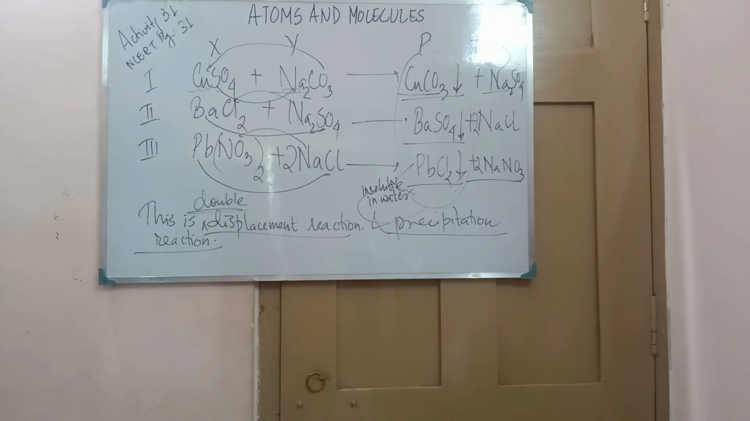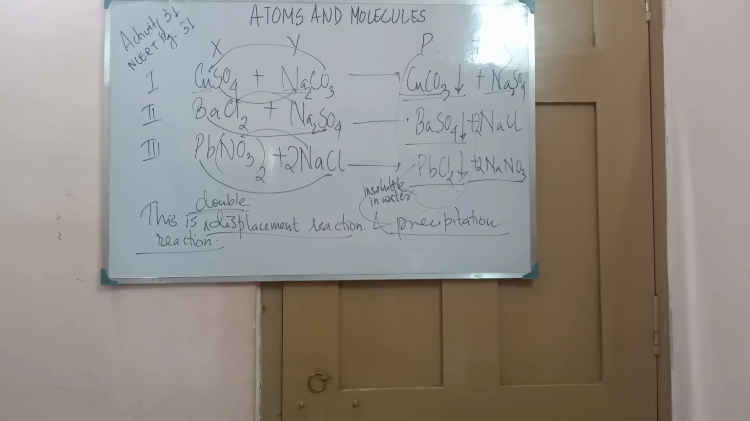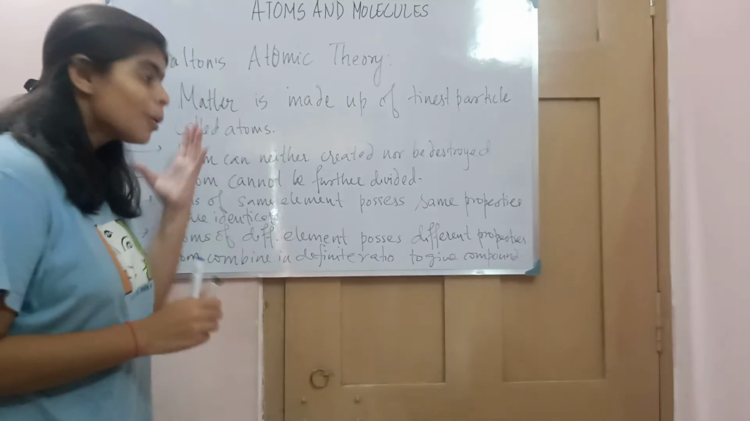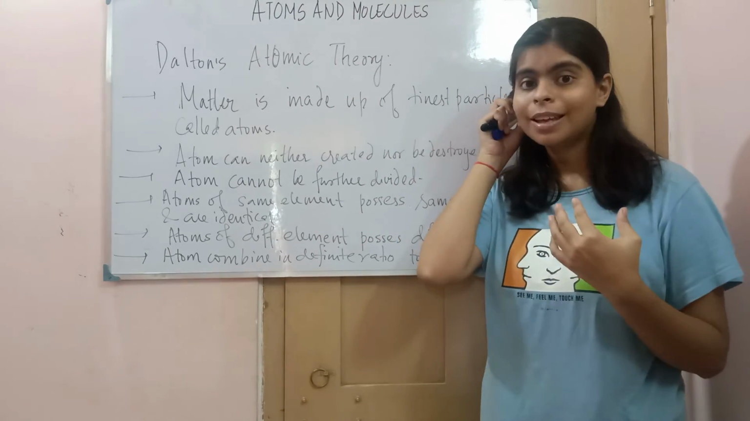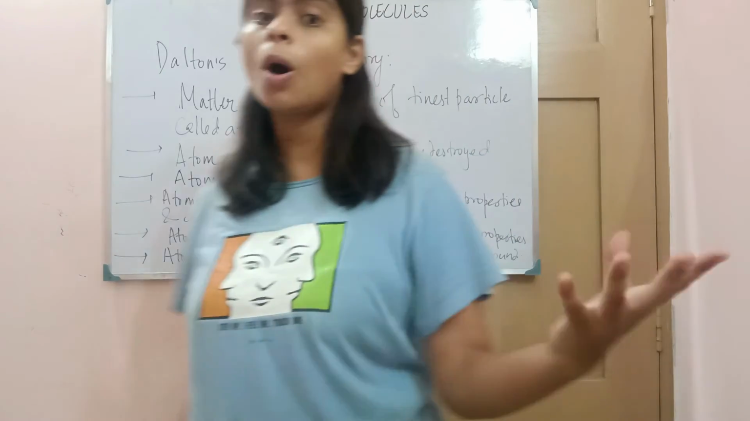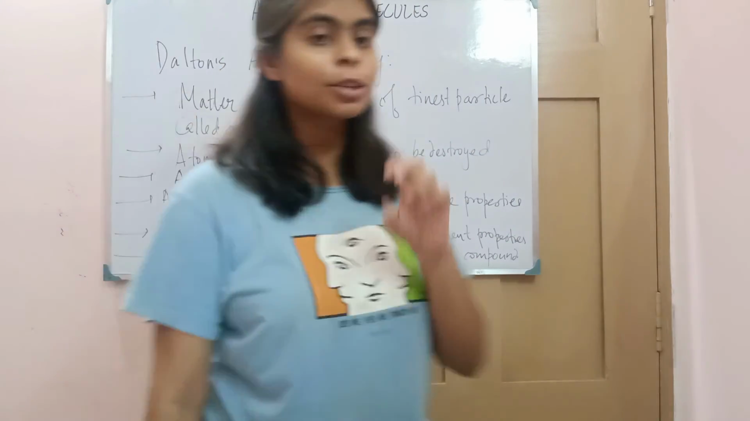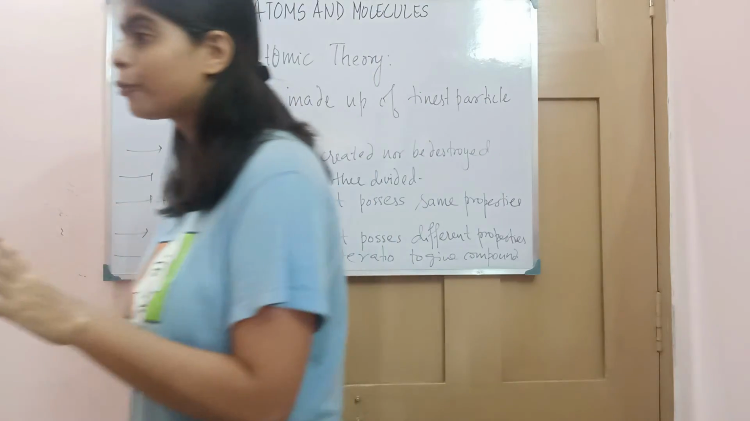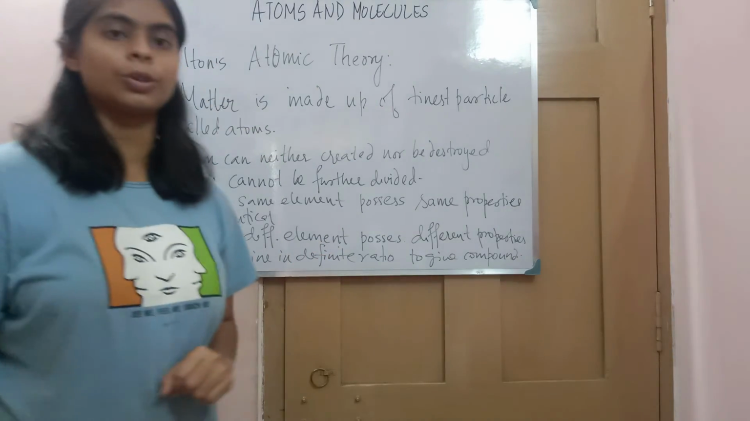Okay, so now let's start with a few ideas of Dalton's atomic theory. Now we come to Dalton's atomic theory. How did John Dalton come across this theory? After observing the laws of chemical combination that we have come across, we came across only 2 laws, but there are 5 laws in total. After going through these 5 laws, he proposed Dalton's atomic theory.